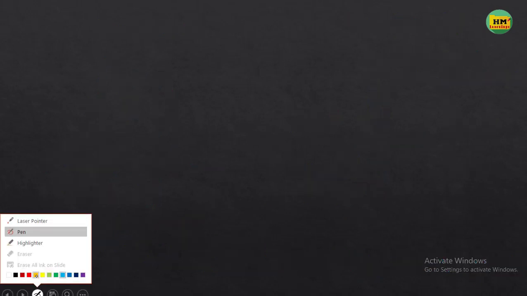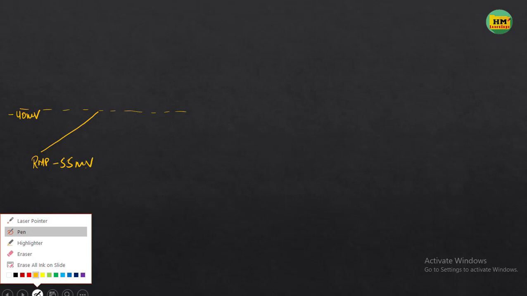So I will draw the slow response action potential again here to make you understand. This is the resting membrane potential. How much is the resting membrane potential? It is about minus 55 millivolts, and it is moving towards the threshold, which is minus 40 millivolts. Then this is slowly depolarizing.